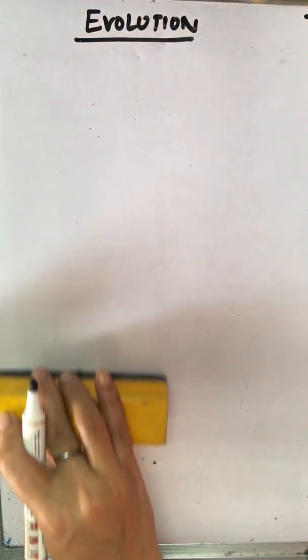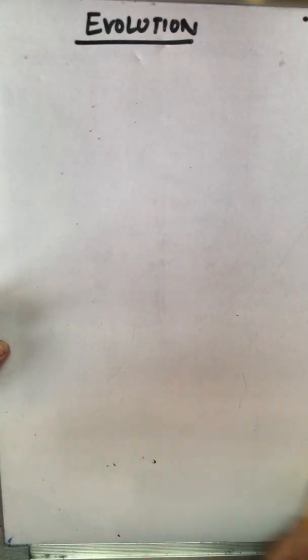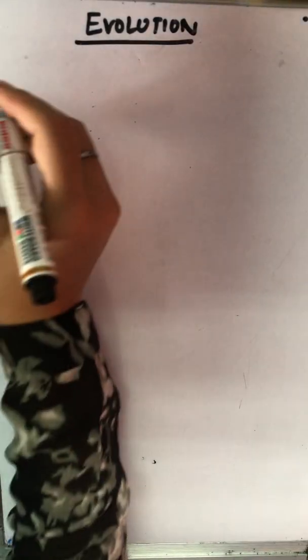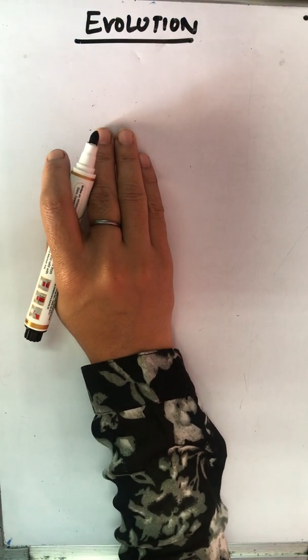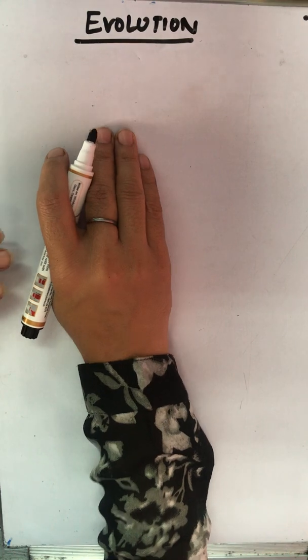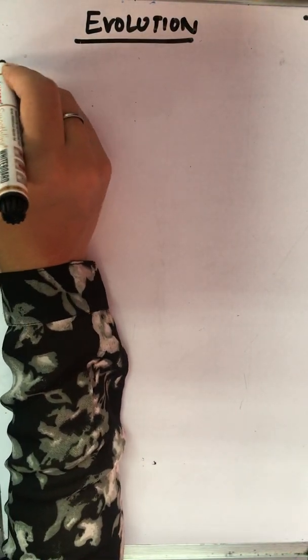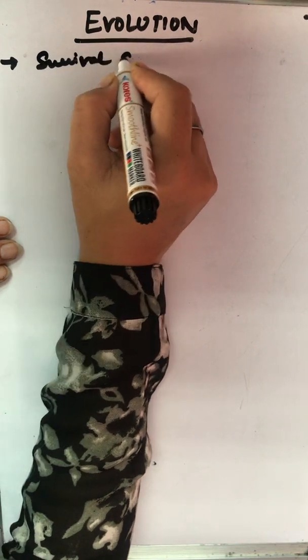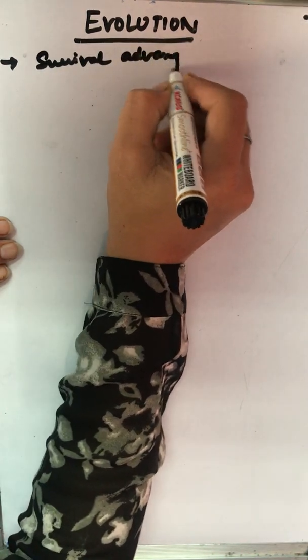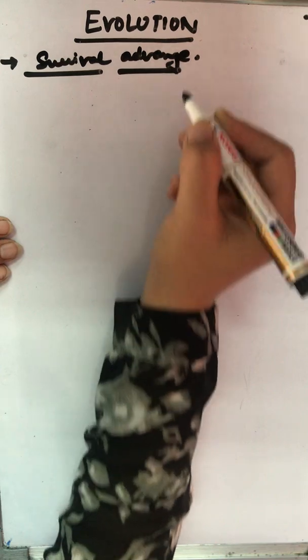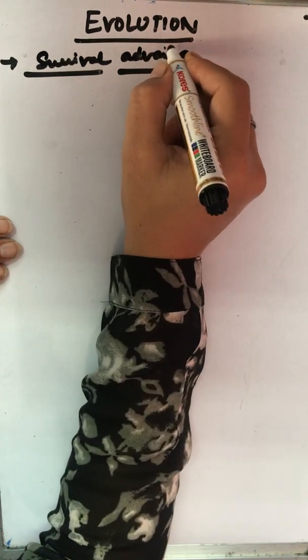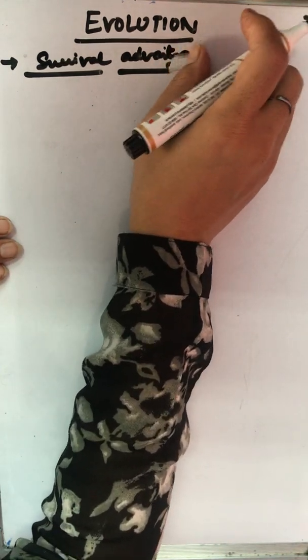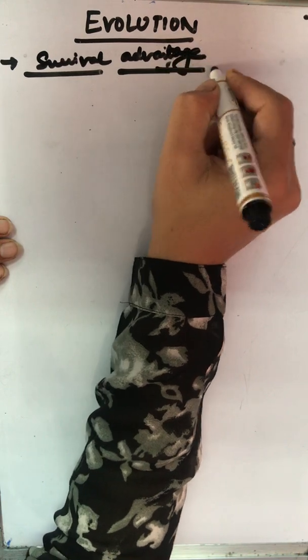Now moving to the third, how evolution takes place by stages. When we say that evolution takes place by stages, sometimes it gives us a survival advantage that we have learned. Sometimes this survival advantage is merely an accidental one.